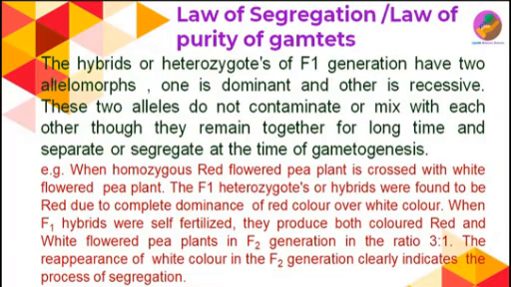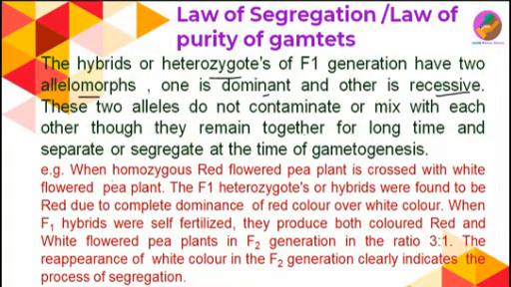So the law states that the hybrids or heterozygotes of the F1 generation have two allelomorphs. One is dominant and the other is recessive. These two alleles do not contaminate or mix with each other, though they remain together for a long time, and they separate or segregate at the time of gametogenesis. So this will be more clear by this example.